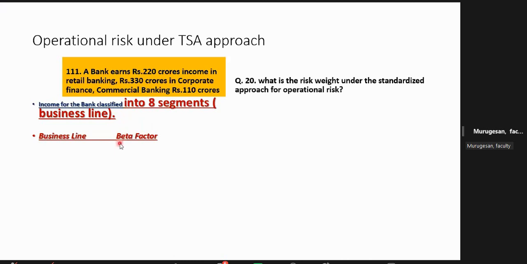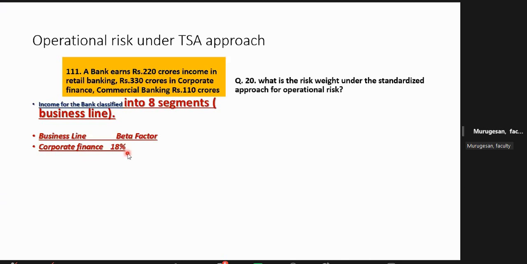You don't know why is beta. So it's a risk weight assigned to every source of income. For example, corporate finance: you are giving loans to so many people, you are collecting interest income, you are collecting non-interest income. Because of some inadequacy in your systems and procedures, you may suffer an operational loss.